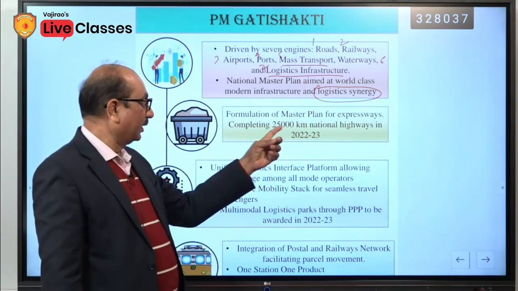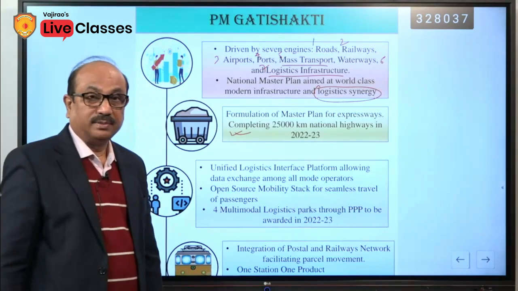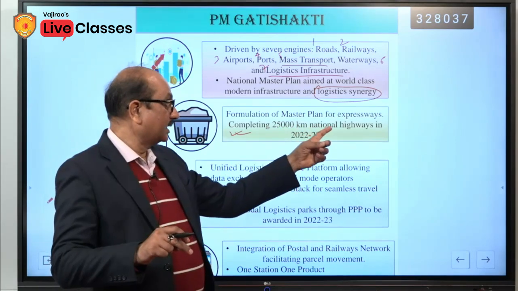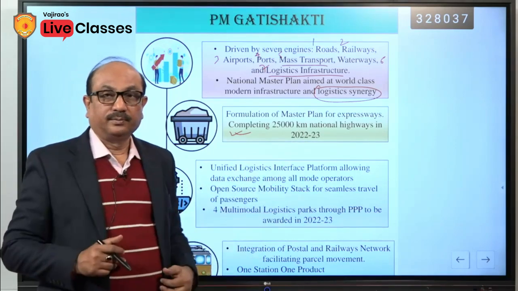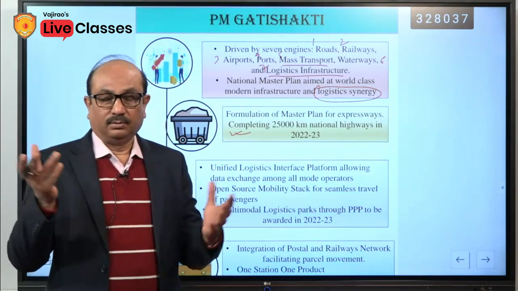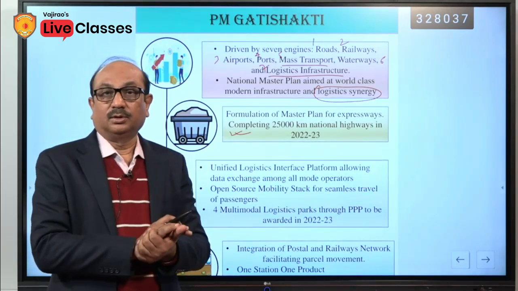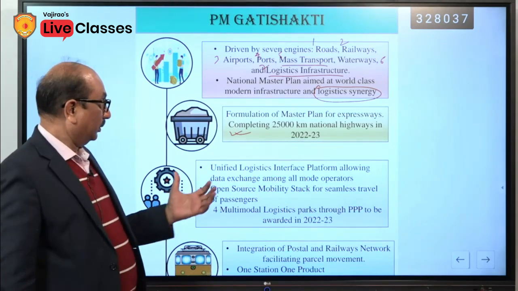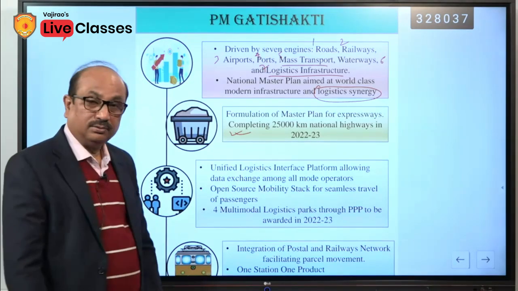Formulation of master plan for expressways, completing 25,000 kilometer national highways in 1 year, means next fiscal year 22-23 only. This target should be mentioned when you write the answer, because this must be remembered. For this particular purpose, we have already discussed that the Bharatmala project has been already launched by the government in 2017. So, this is also the part of the Bharatmala.